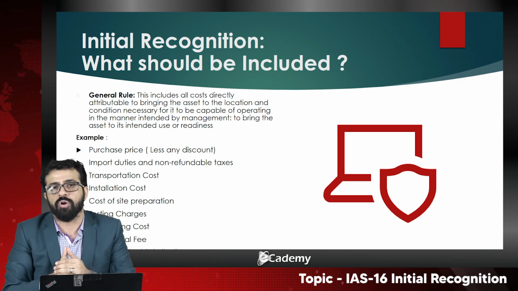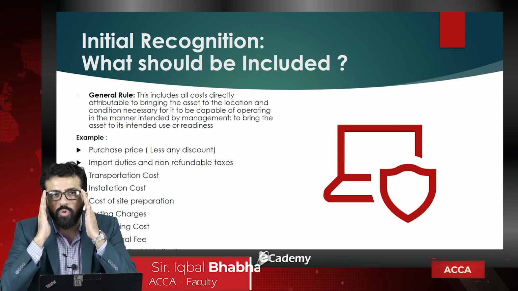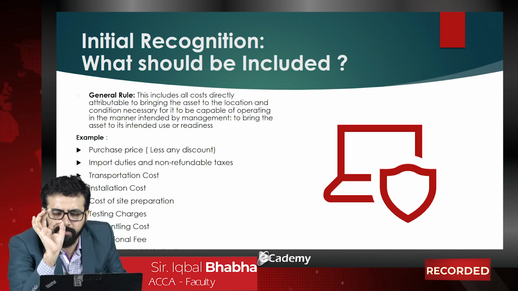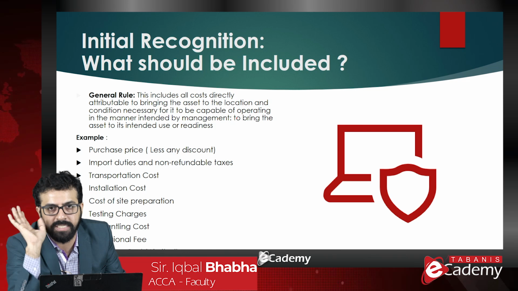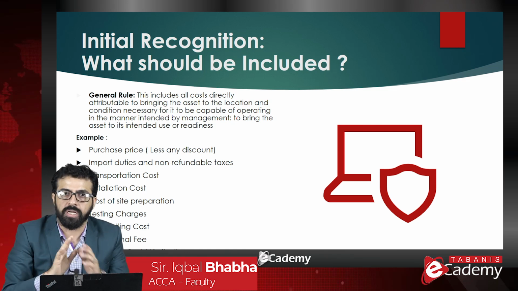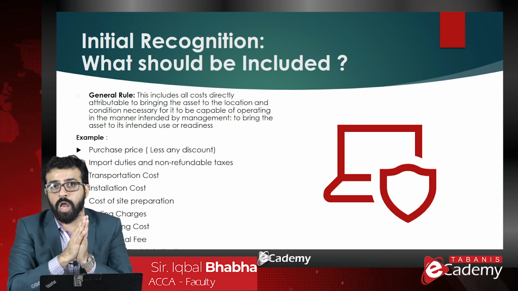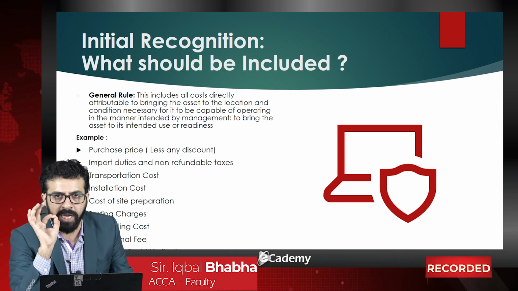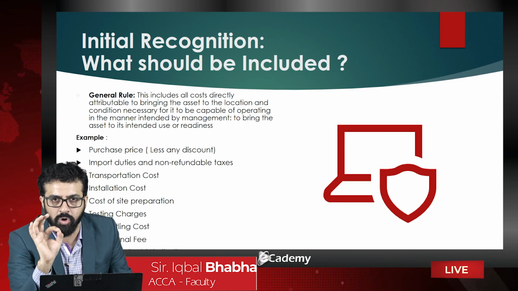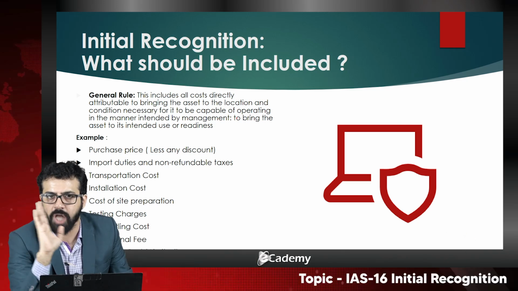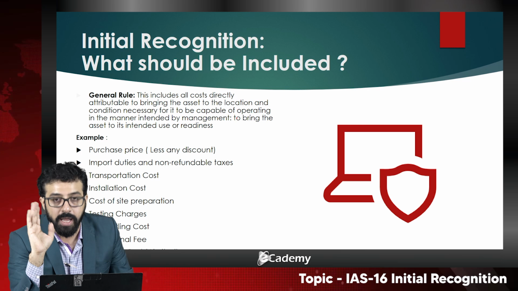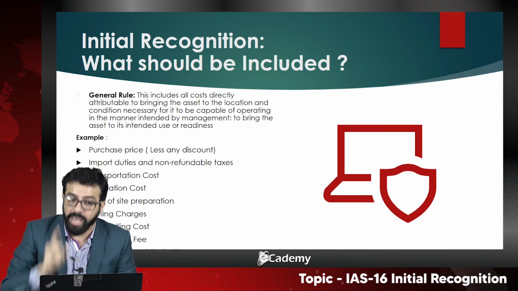And another meaning of directly attributable is that you can allocate that particular specific cost to that particular asset. It would not raise questions of allocation or reallocation. A directly attributable, specific cost to the particular asset. Without the asset, the cost would not be incurred. And the second meaning of this is,